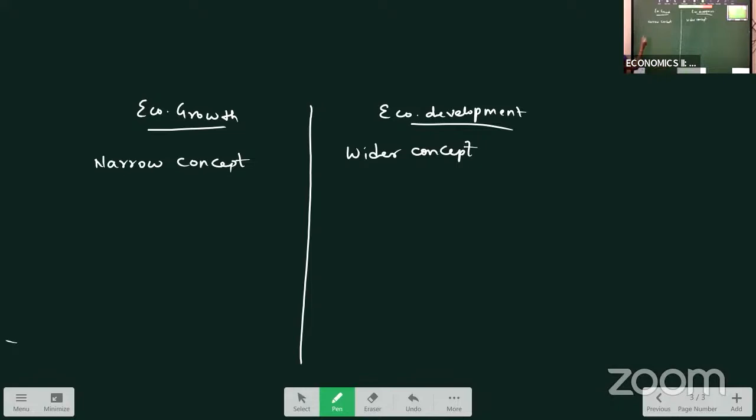Okay. And we can say economic growth is related to the short term. It is a short term concept. Why is it a short term concept here? Because, for example, yearly, this year in the country GDP has increased 6%. Next year GDP increased to 7%. Easily we can say there is a growth in the economy. Means short term. Now I want to increase the GDP. Yes, do more production, increase the GDP. So there occurs the growth. So in short term, we can achieve the growth.